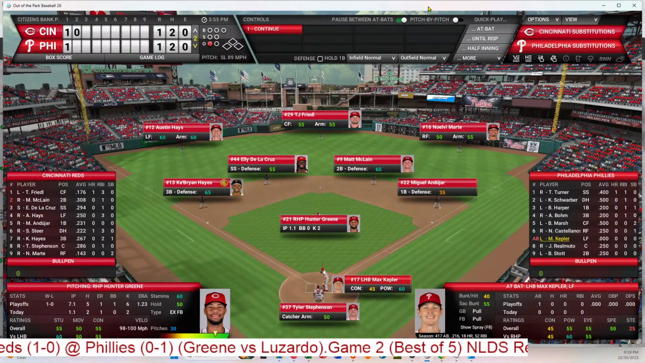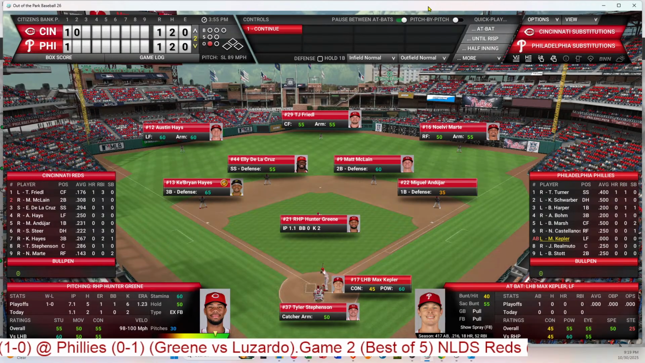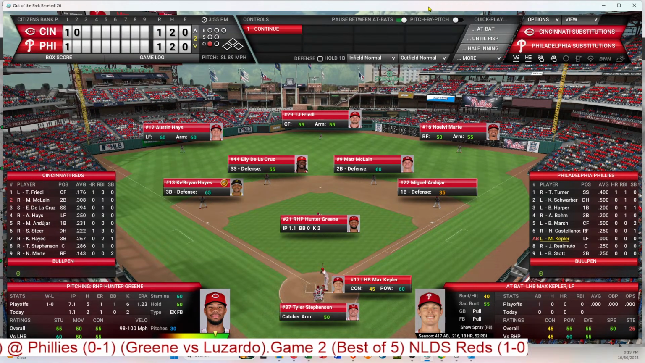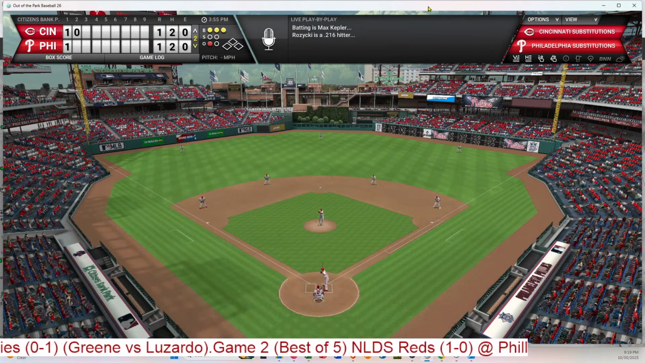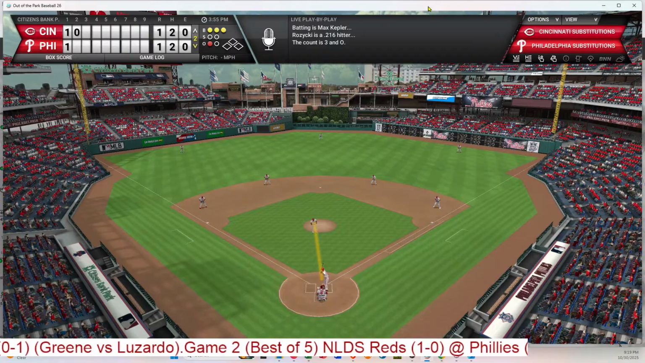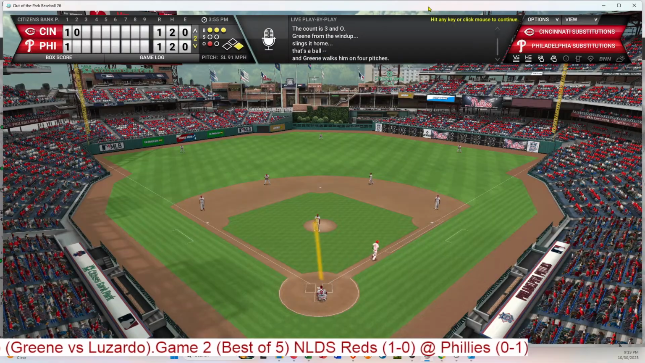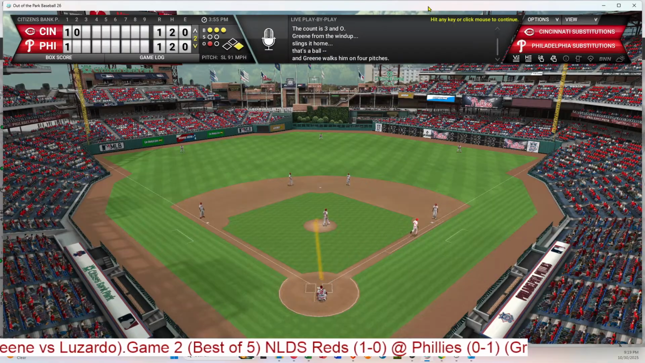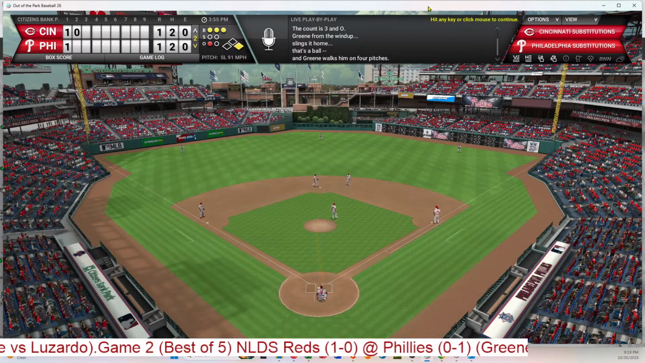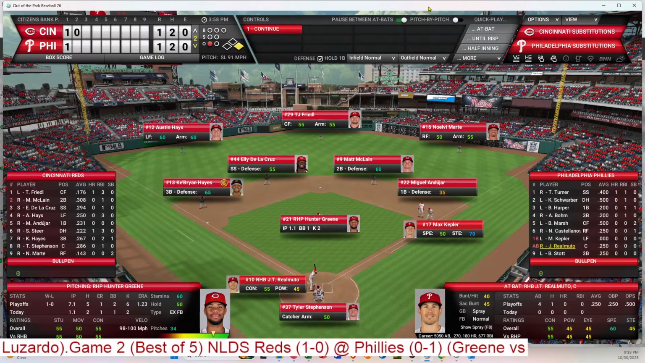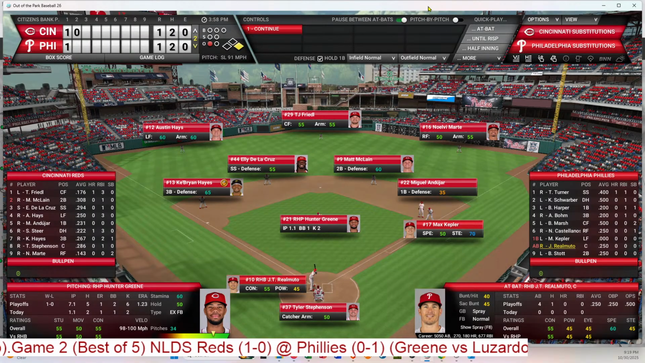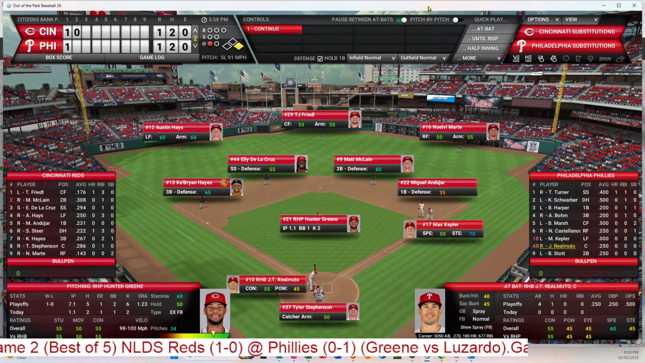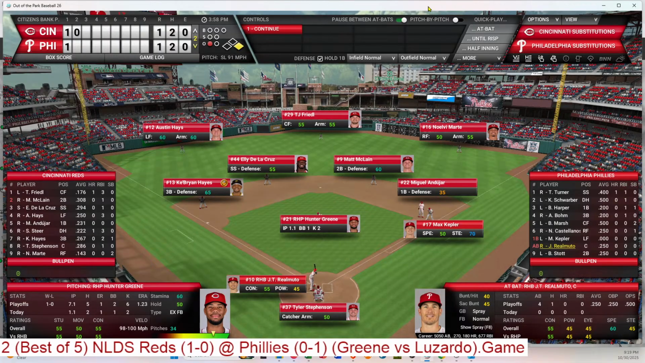Stepping in is Max Kepler. 0 for 1. He pinch hit in the first game. And 3 balls, no strikes. And that's inside, and he will take a base. So with 1 out, the Phillies do put a base runner on for Realmuto stepping in. The almost everyday catcher for the Phillies. 1 for 4 in the first game.